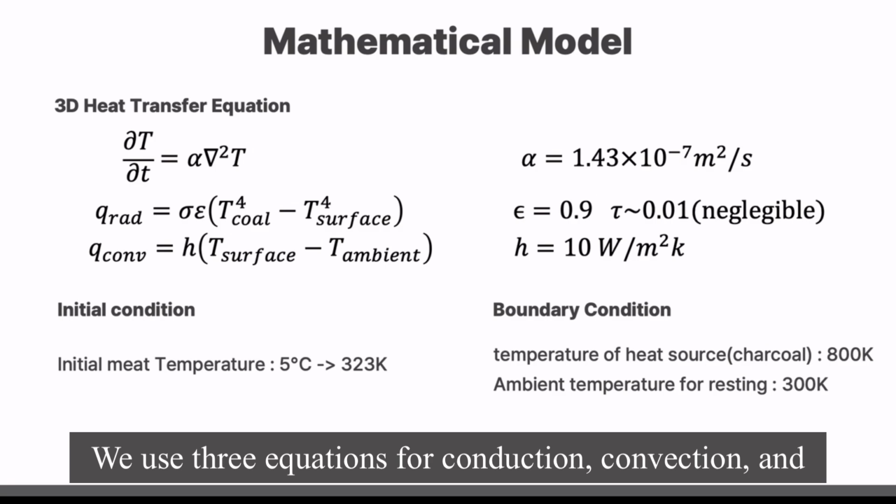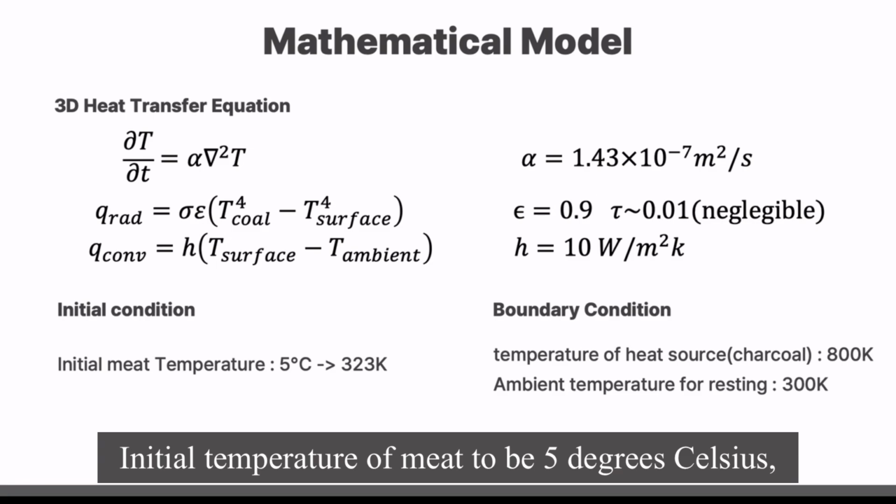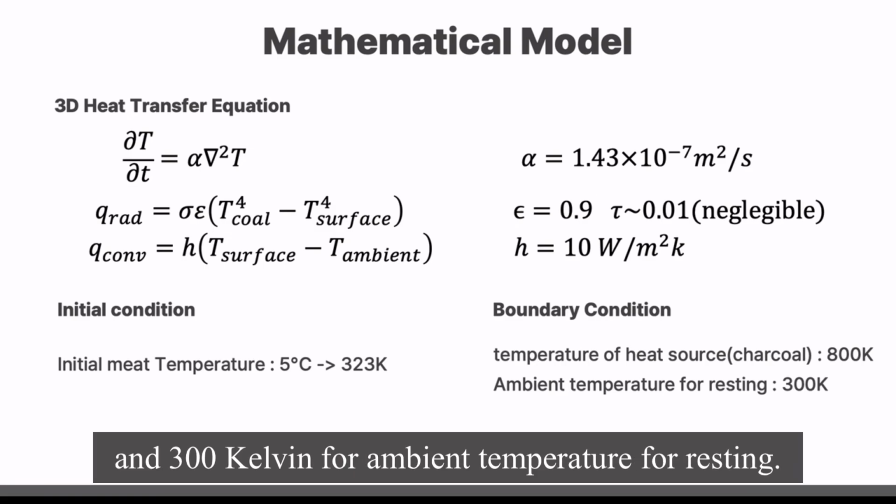We used three equations for conduction, convection, and radiation. To solve the equation, we set initial and boundary conditions. Initial temperature of meat to be 5 degrees Celsius, 800 Kelvin for temperature of heat source, and 300 Kelvin for ambient temperature for resting.